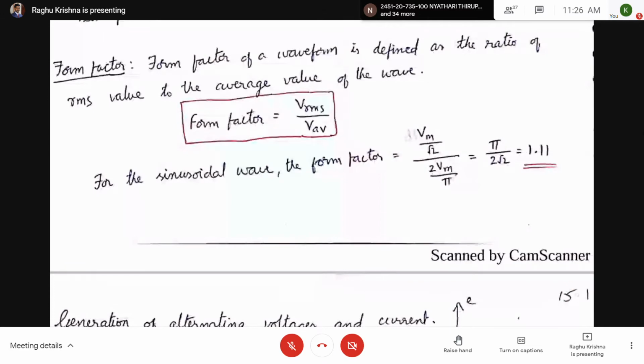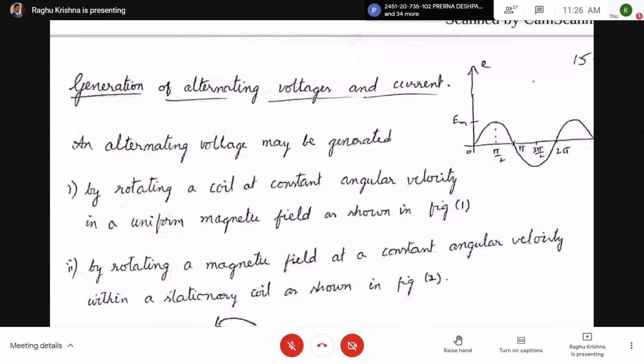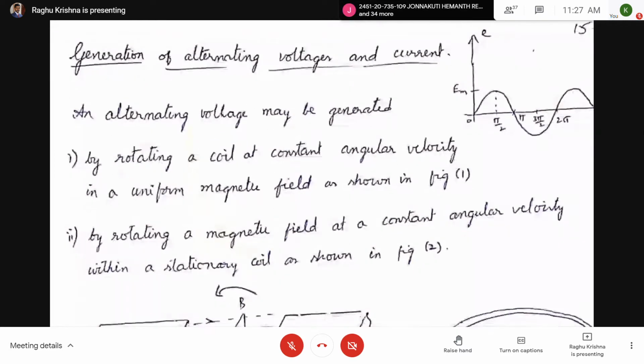So the next topic is generation of alternating voltage and current. There are two methods to generate an alternating voltage. Here this is the first method: rotating a coil at constant angular velocity in a uniform magnetic field, as shown in figure 1.